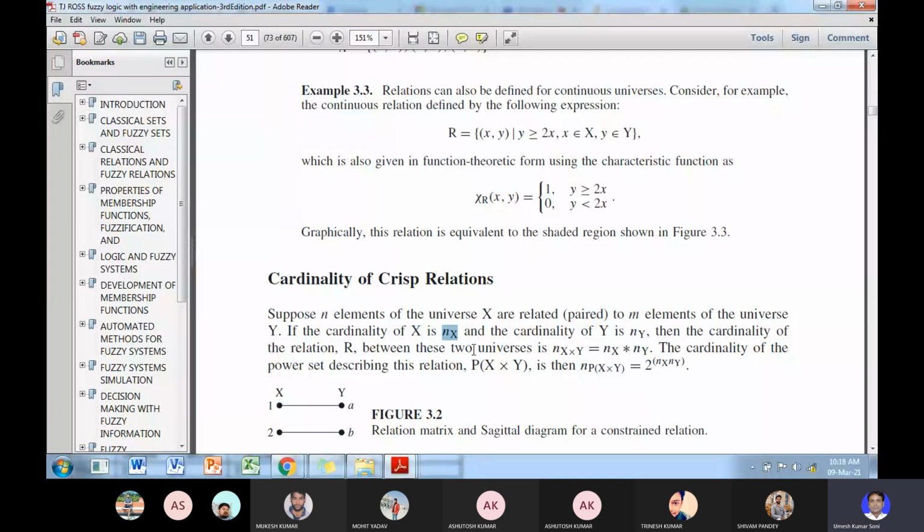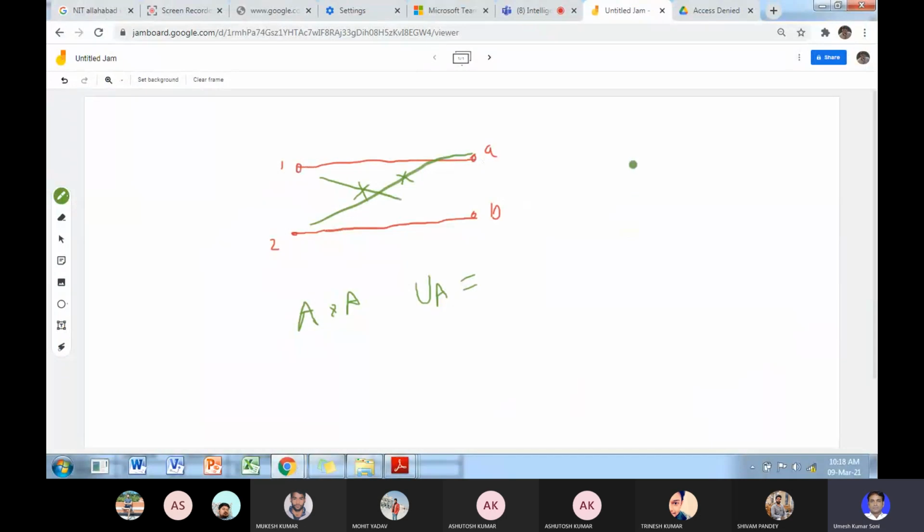Suppose you have A, B and C. So the total combination is 2 raised to power 3, AB, AC, BC, BA, and so on.